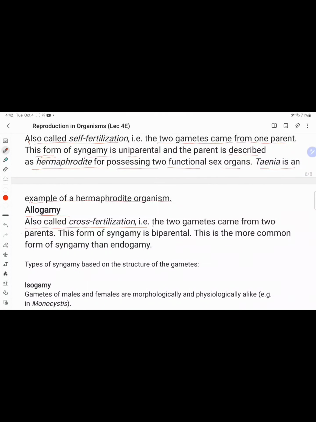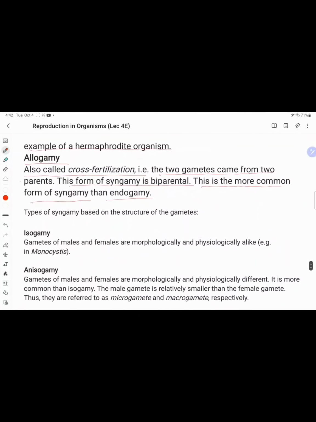Allogamy. What is allogamy? It is called cross-fertilization, where the two gametes come from different parents, so the syngamy is biparental, and this is the more common form of syngamy.